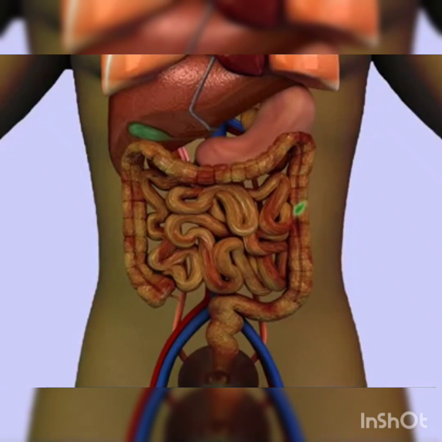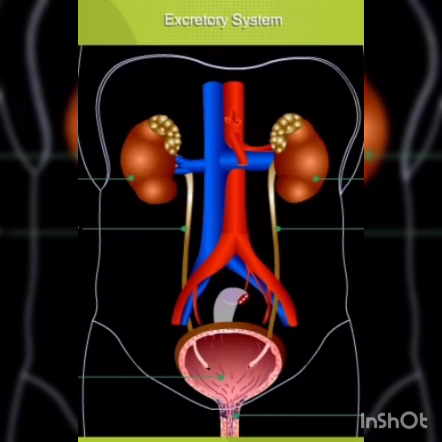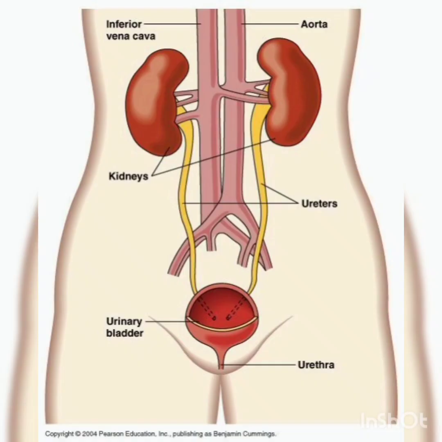Here, the waste food should leave the body, otherwise it will be harmful for our health. This is the digestive system in the human body. Then the next one is the excretory system. Excretory system means the organs that help to remove toxic waste from our body.